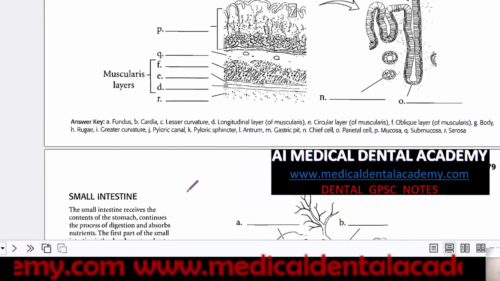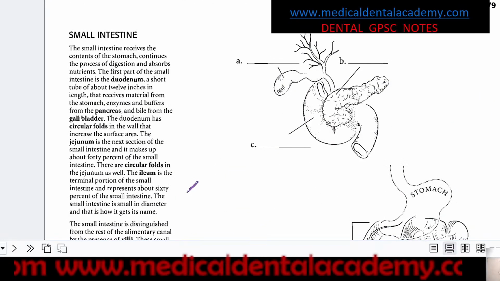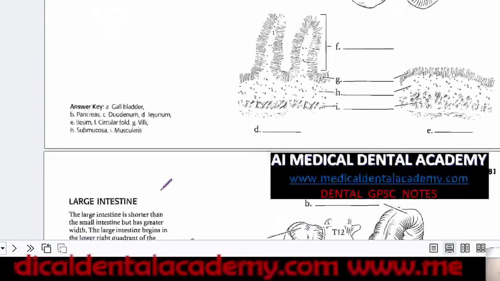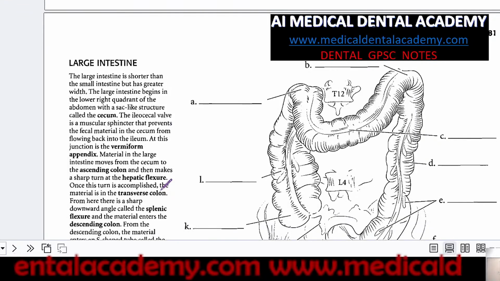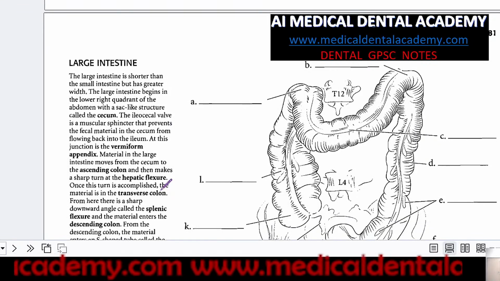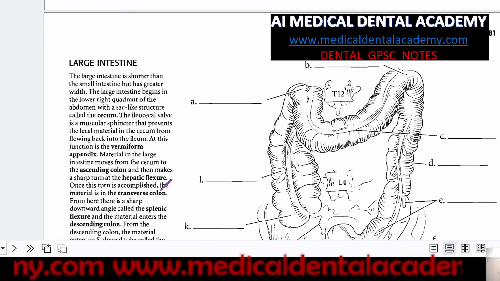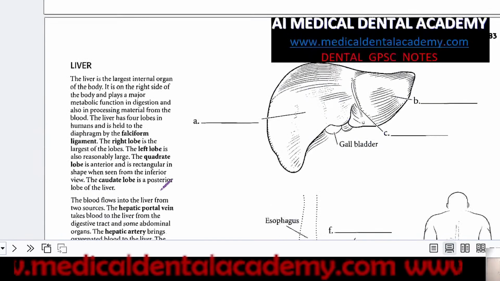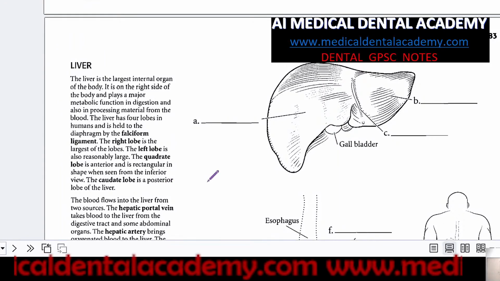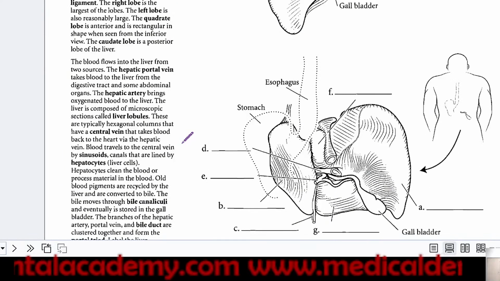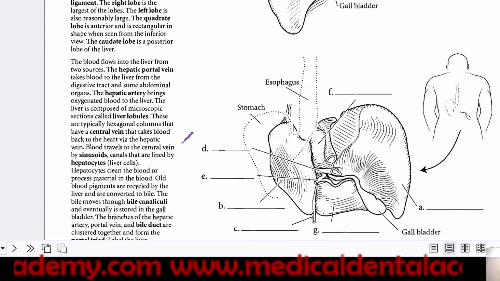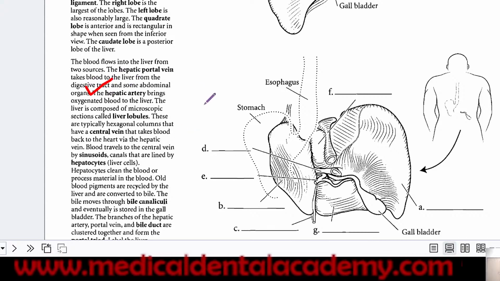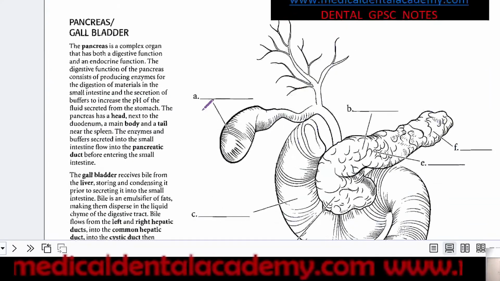So I think today's lecture is enough. You have to go through this book and understand all the labelings, what type of epithelium is present in the intestine, what type of epithelium is present in the oral mucosa. All these things you have to understand. Go through the diagrams of the liver, spleen, etc. Levels also you have to check. Hepatic artery also, it carries oxygenated blood to the liver.